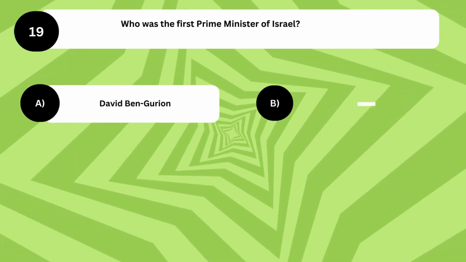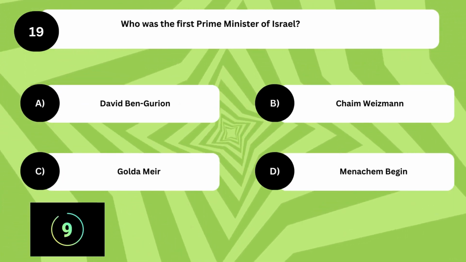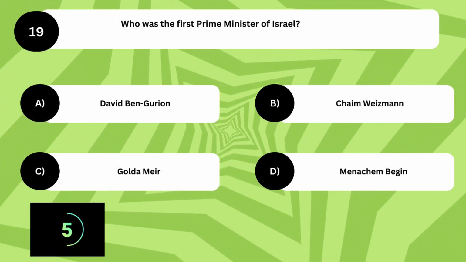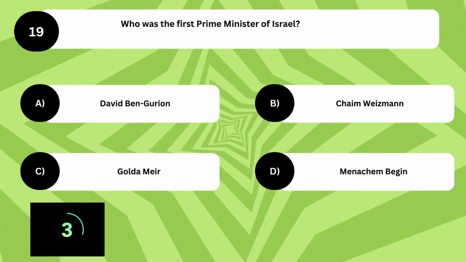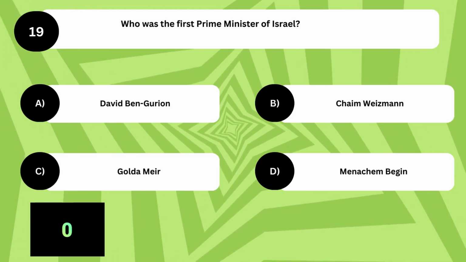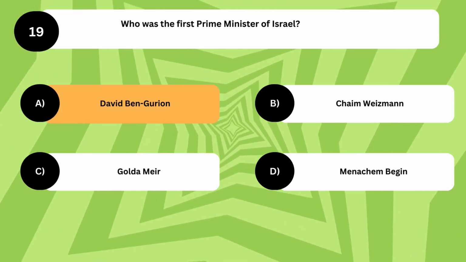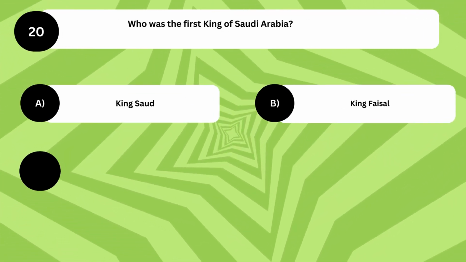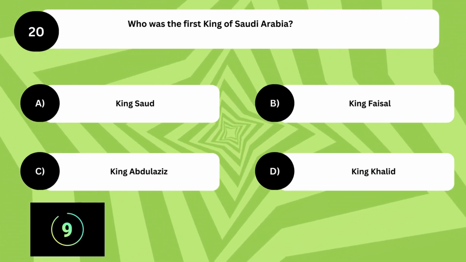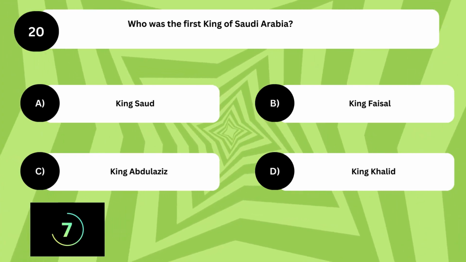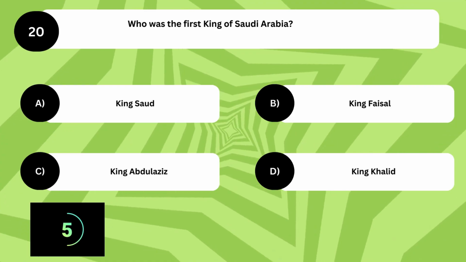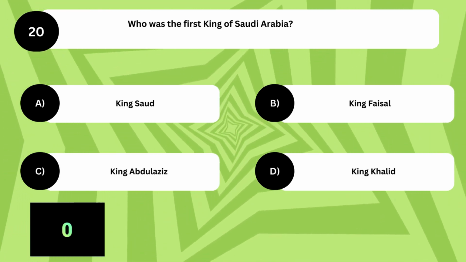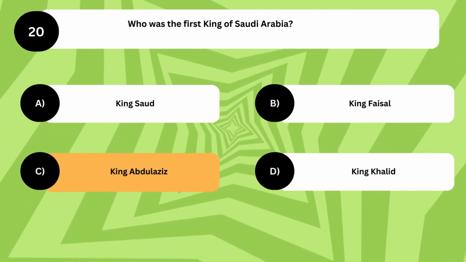Who was the first Prime Minister of Israel? The answer is A. David Ben-Gurion. Who was the first king of Saudi Arabia? The answer is C. King Abdulaziz.